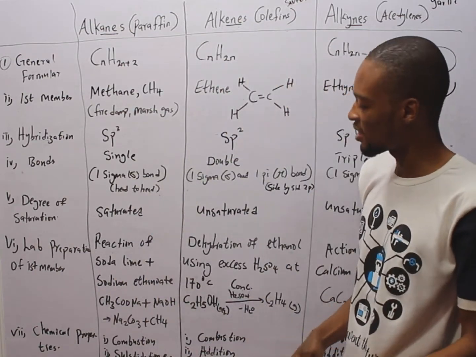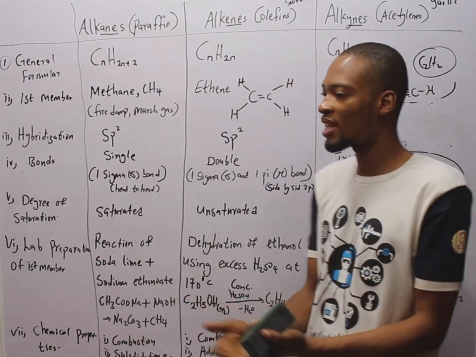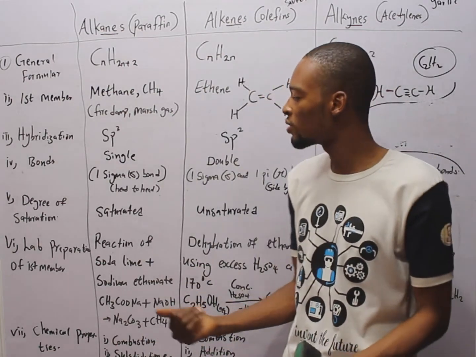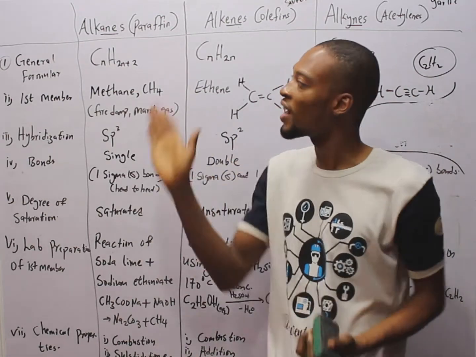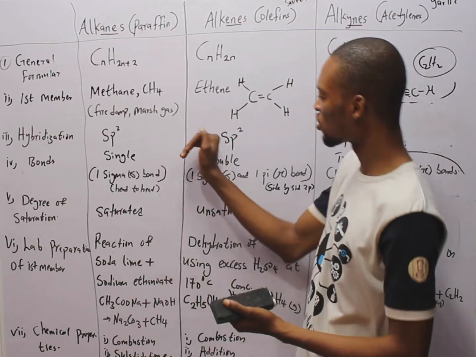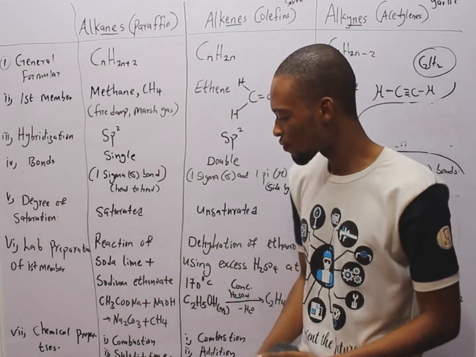And the chemical properties. Alkanes undergo combustion reaction. They all undergo combustion reaction. Combustion simply means to burn. So after this, I will take you through the uses of alkanes, alkenes, and alkynes. Then I will just drop the general formula for combustion of these hydrocarbons.